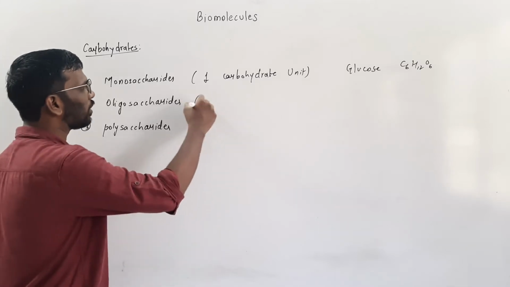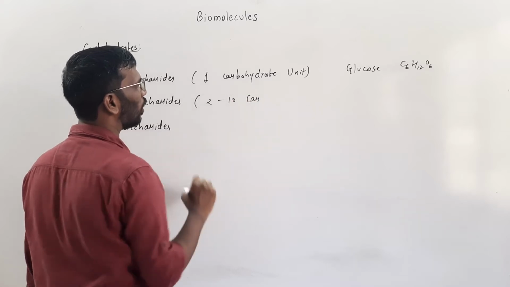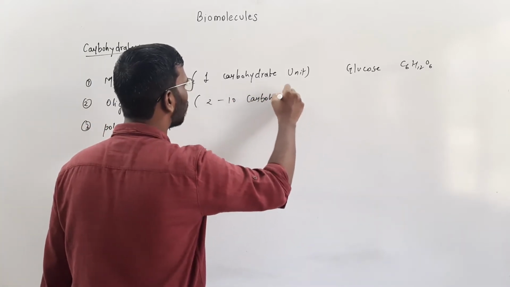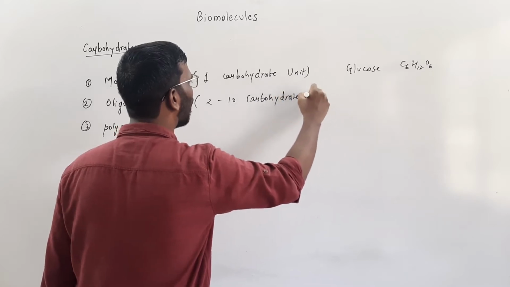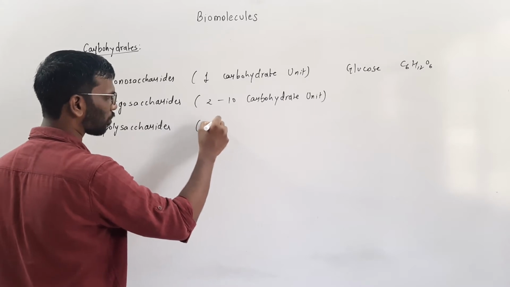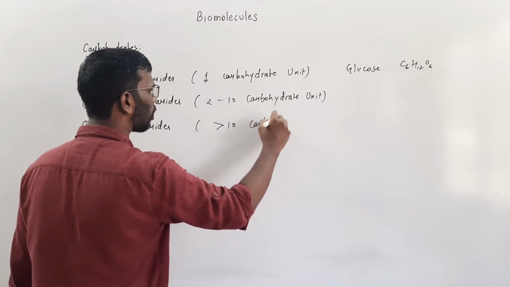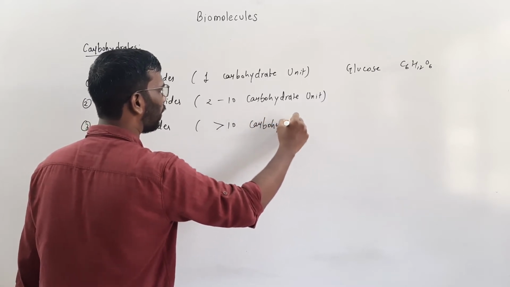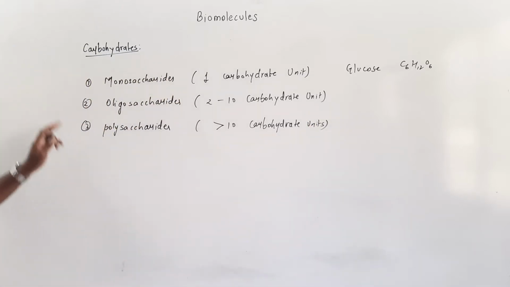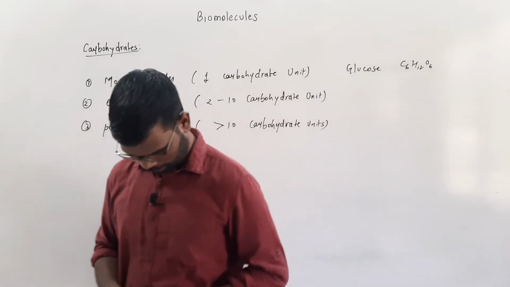Then oligosaccharides contain 2 to 10 carbohydrate units. And polysaccharides means more than 10 carbohydrate units. So these are the things about the carbohydrate: monosaccharides, oligosaccharides, and polysaccharides.